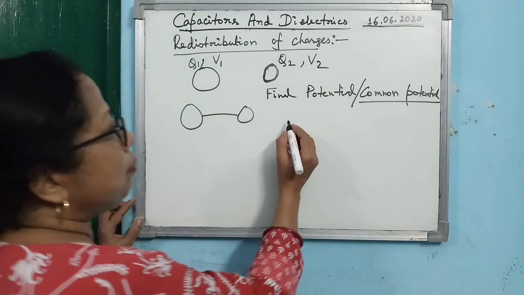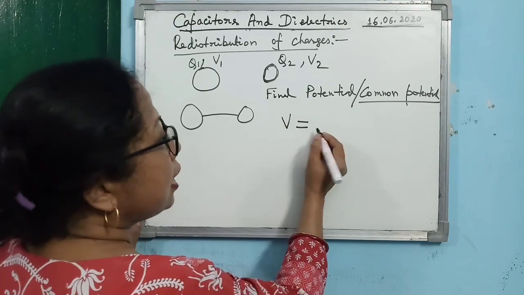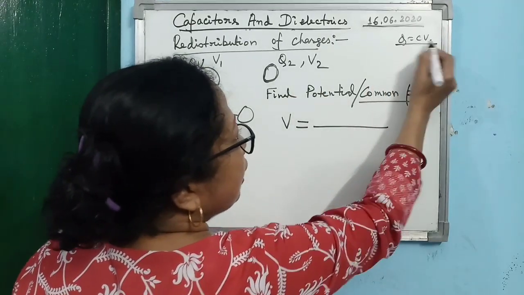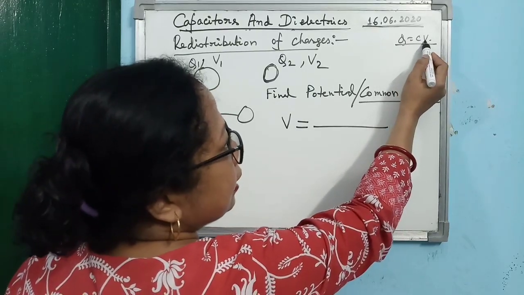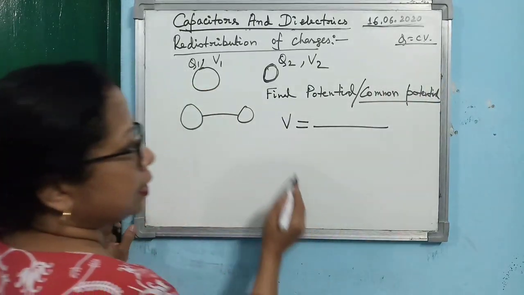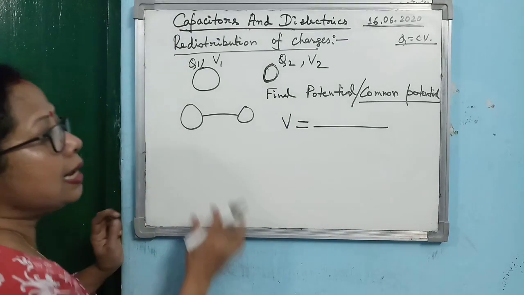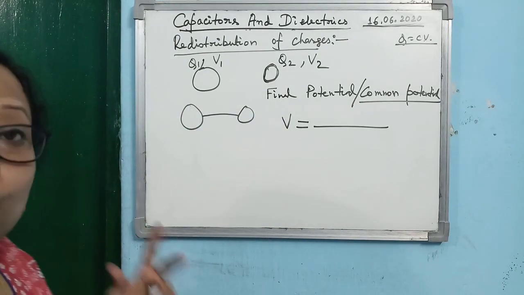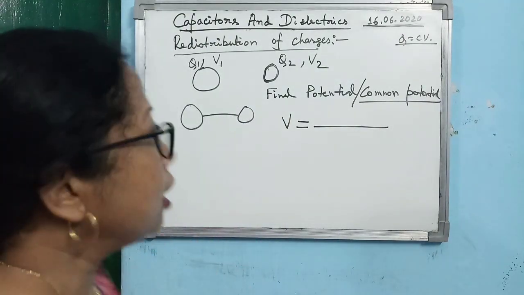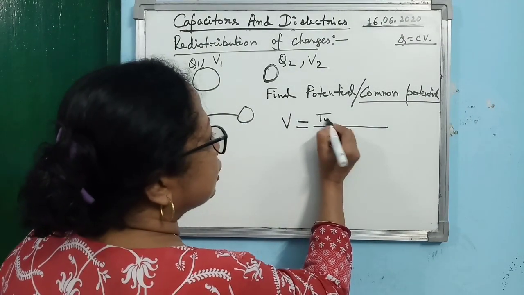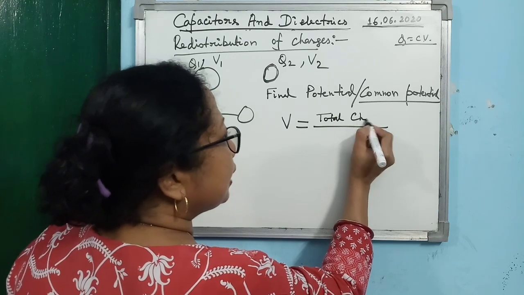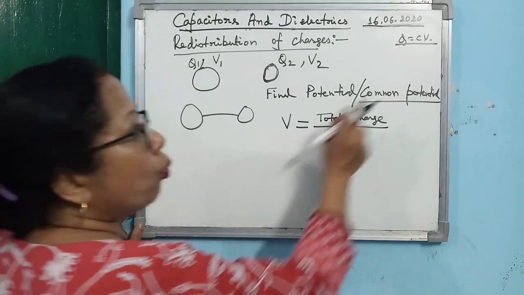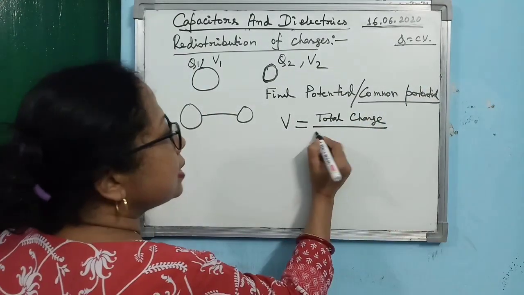So what will be the common potential V? You know that Q is equal to CV. So according to this concept, V is given by Q by C. When it is common potential, you are considering both the conductors as one system. So what will be the charge? The charge will be nothing but the total charge of the system. And what will be the capacitance?